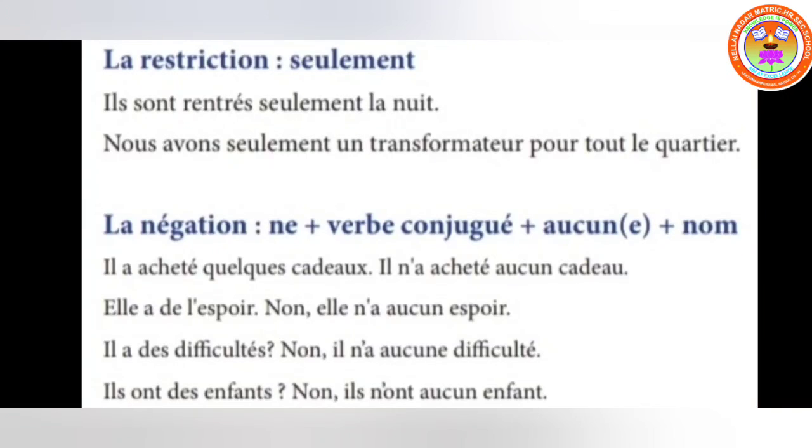So when you replace, the gender of what you are replacing should be matched. If you are replacing gift, it is masculine. Here hope is masculine. Now the next one: il a des difficultés means he had some difficulties. No. Now here the feminine form is used: il n'a aucune difficulté means he had no difficulty. The next one, ils ont des enfants. They have some children. No, ils n'ont aucun enfant means they have no children. So this is how things have to be written.